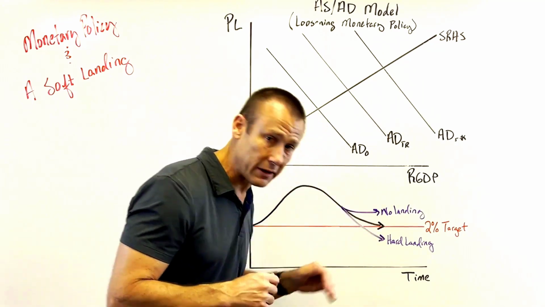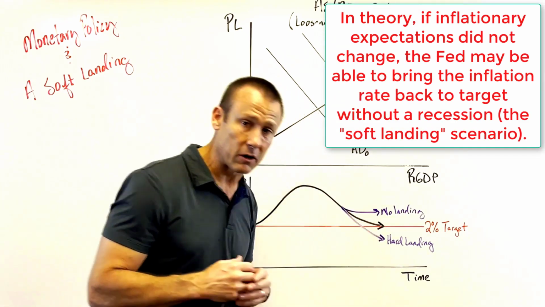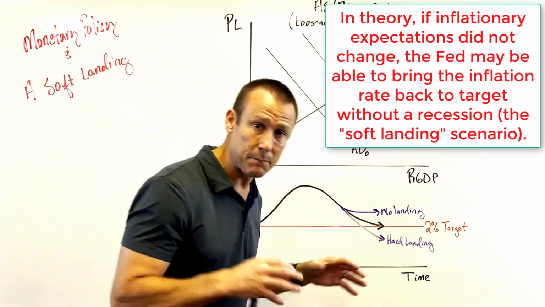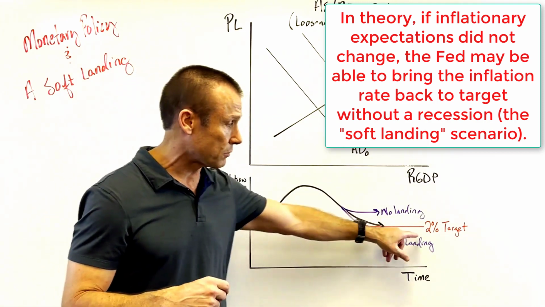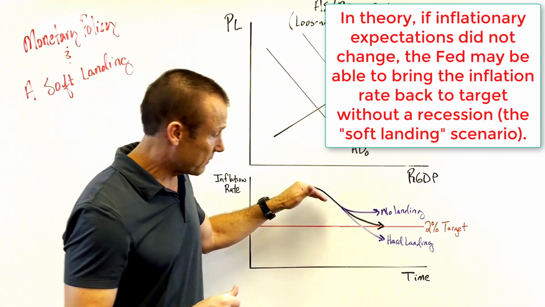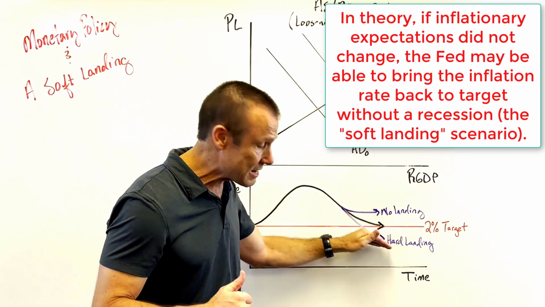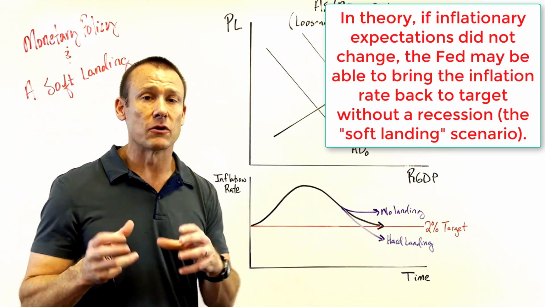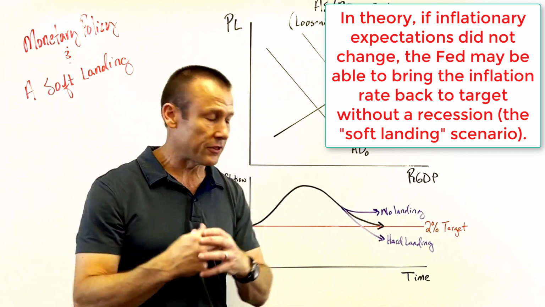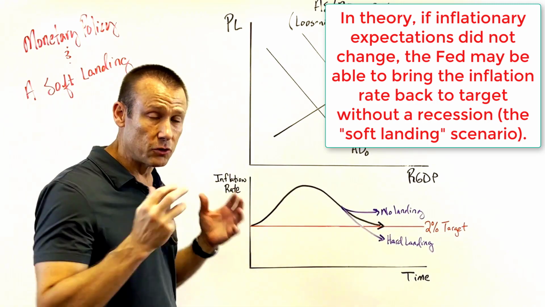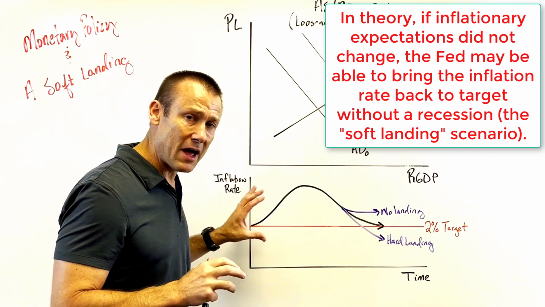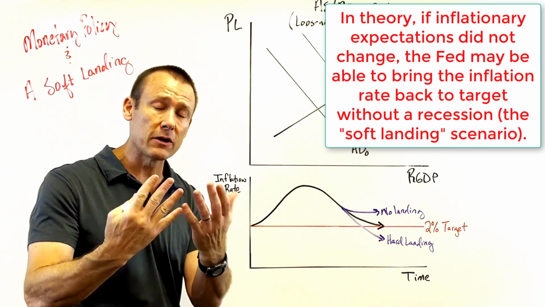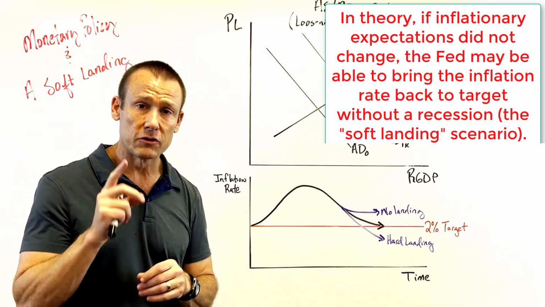Or again, the hard landing, where we try to bring us down to target, but we continue to go right through the target. And usually when you get below that 2%, not always, but if you're coming off of that big peak and you continue to go down, you can get into a recession, okay? So I know I'm asking you to do a bit of a weird thing, looking at this in two different ways, but it's just a graphical representation of what you hear people talk about in regards to the soft landing.